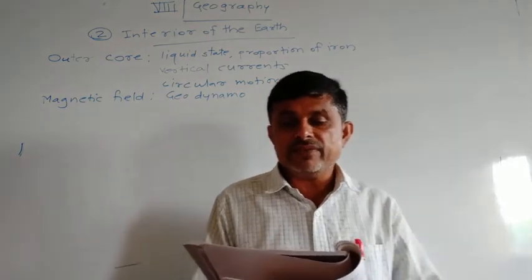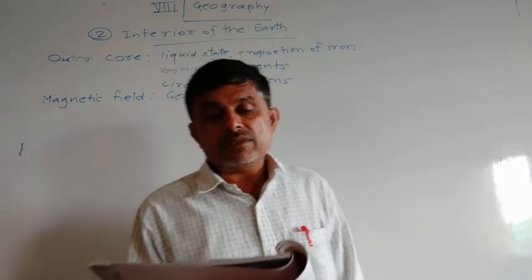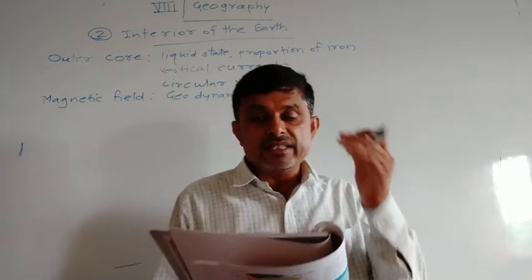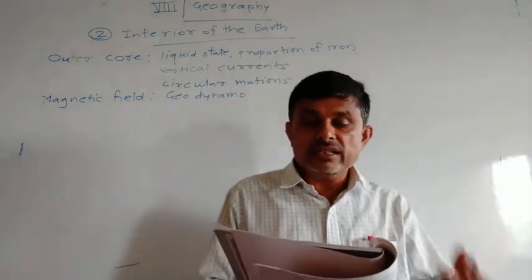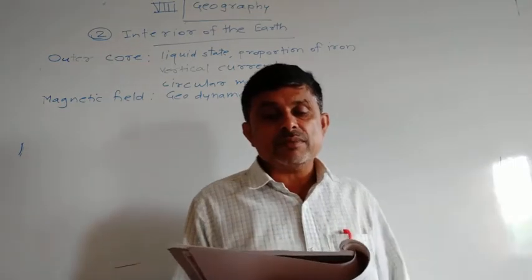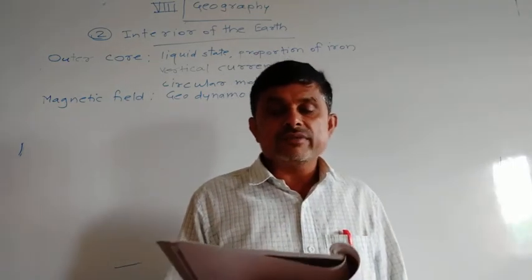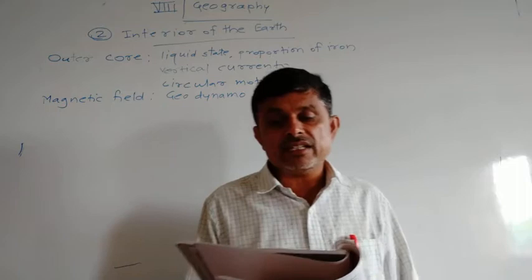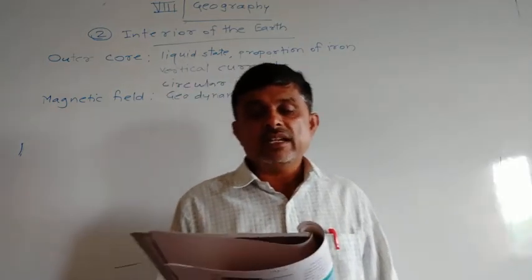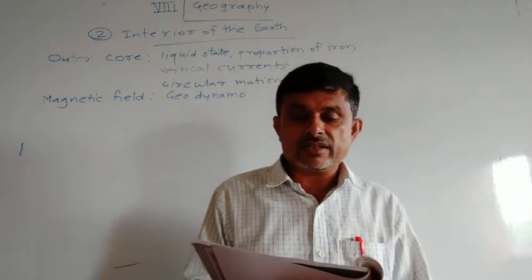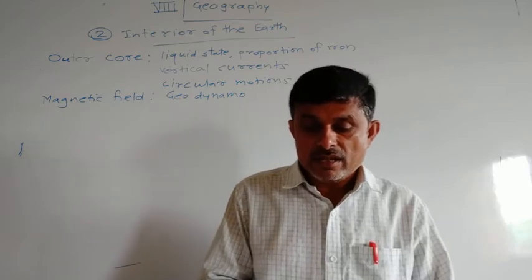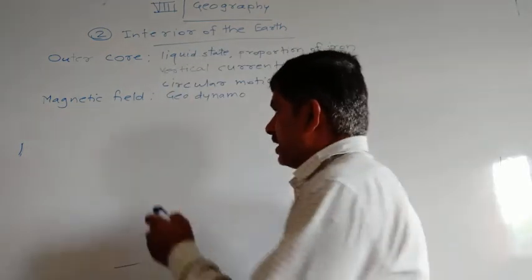Now, how is the magnetic field developed around the Earth? The Earth's atmosphere is protected from solar winds coming from the sun. The magnetic field that develops around the Earth is called the magnetosphere.